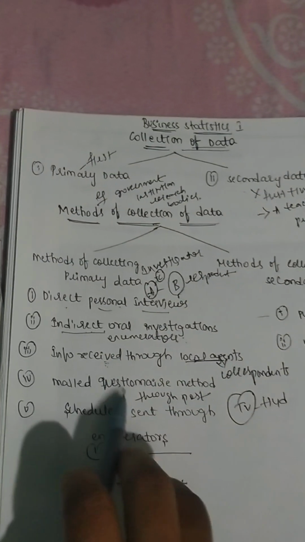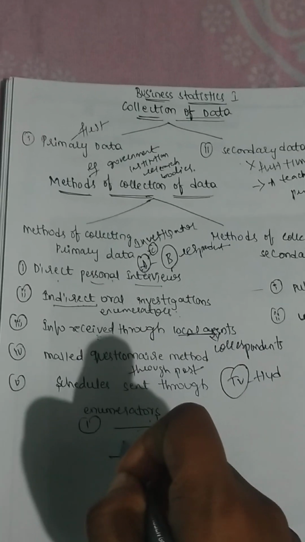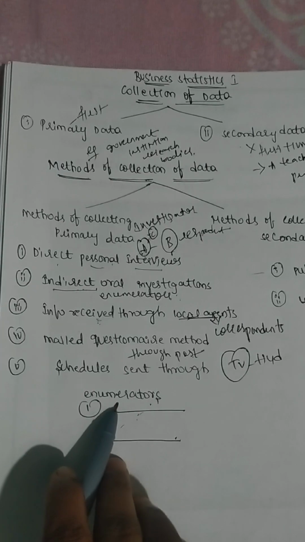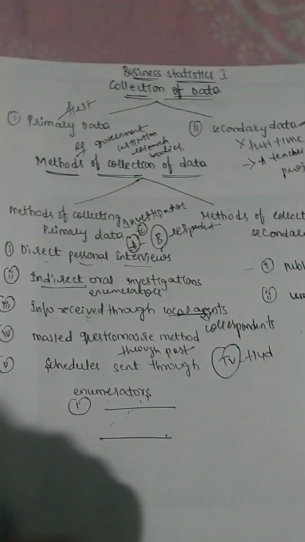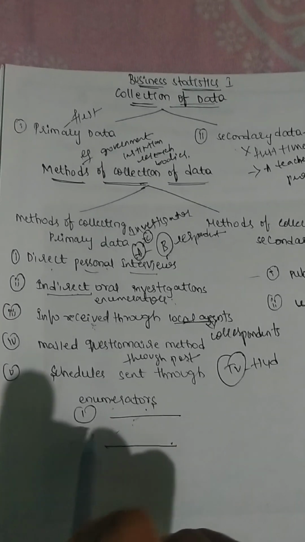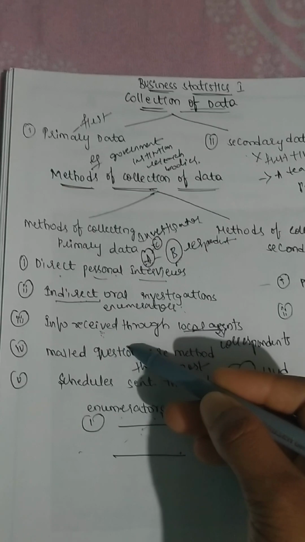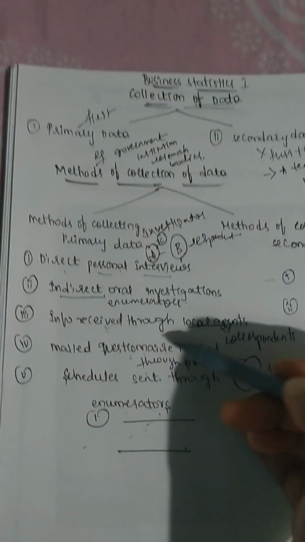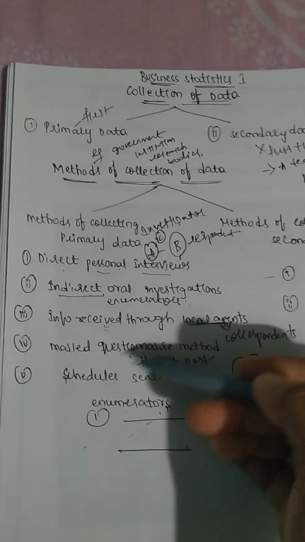So in the schedule sent through enumerators method, the enumerators go to the informants. Informants means the persons who will be giving the answers. Here the enumerators will go to the informants along with the questionnaire. In the earlier method, they prepare the questionnaire and send it by post, and the respondent fills that questionnaire and sends it back to the investigator.